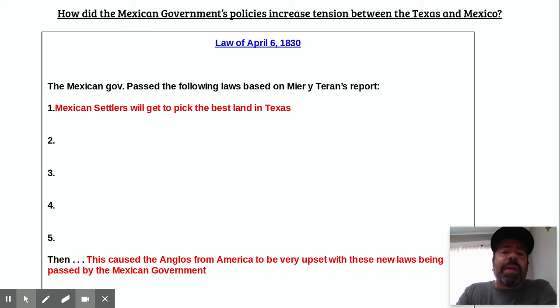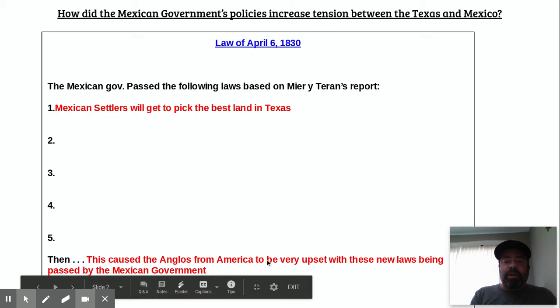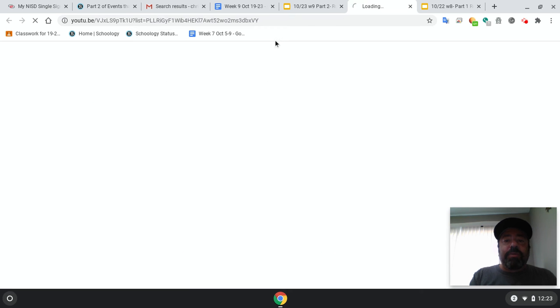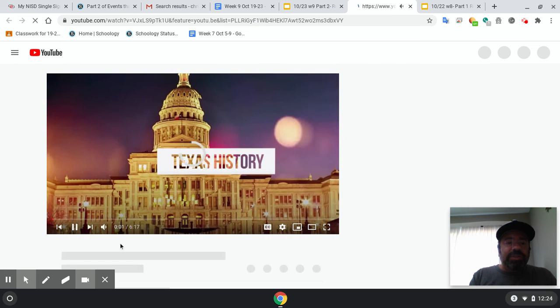So they end up passing these laws, the law of April 6th, 1830. These laws are going to cause the Anglos from America to be very upset with these new laws being passed by the new Mexican government. And the first one was Mexican settlers will get to pick the best land in Texas. So I'm sure the Anglos were not real happy about that. So what you do is you go to here and you watch this video.